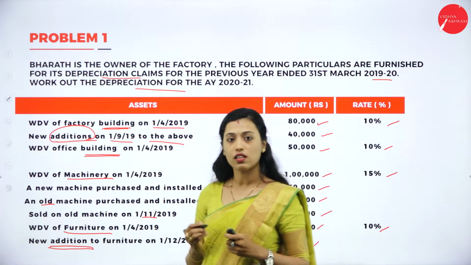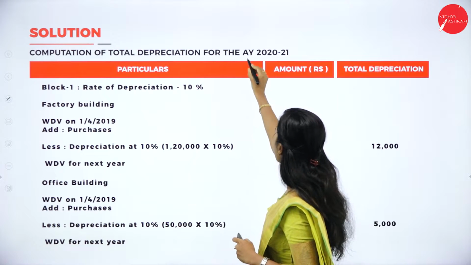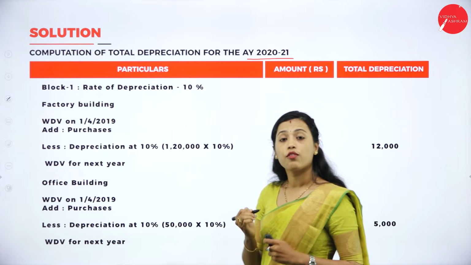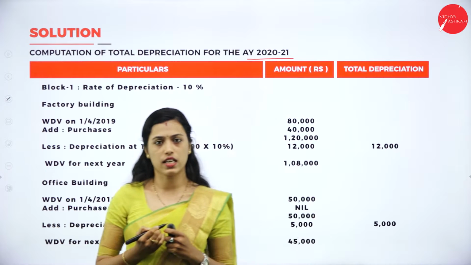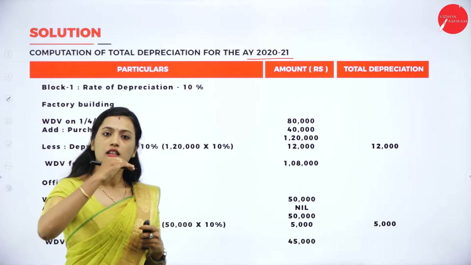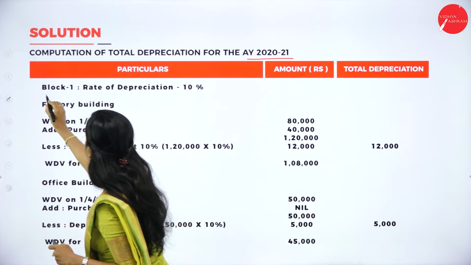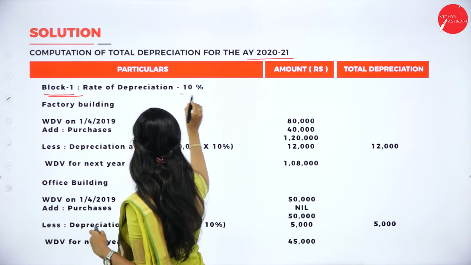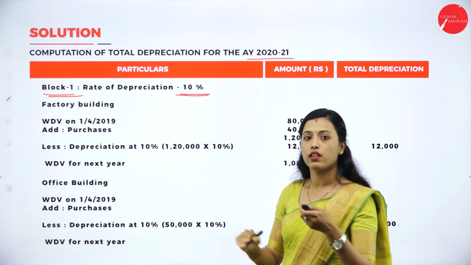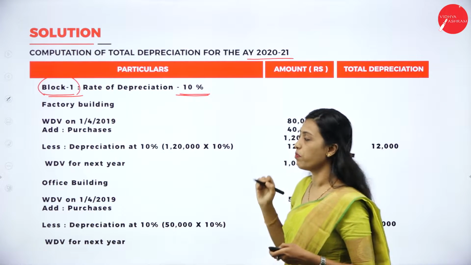Now we will solve the problem. Computation of depreciation for the assessment year 2020-21. First, we should write the block of asset. So, same rate of depreciation will come under the one block. So, here block 1 rate of depreciation is 10%. Same rate of depreciation will come under block 1, that is 10%.